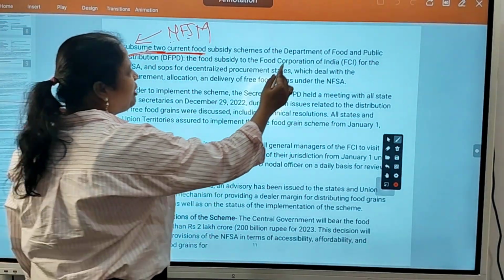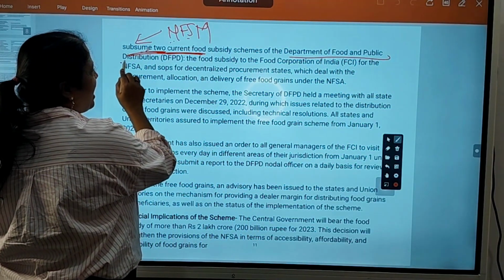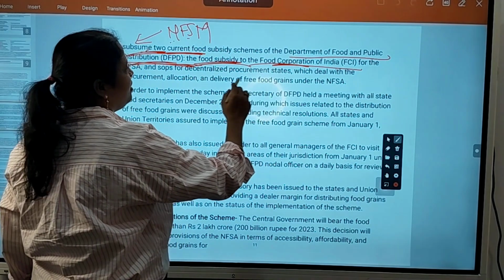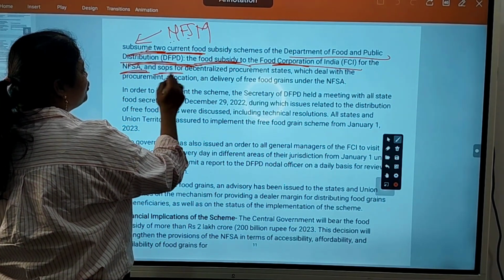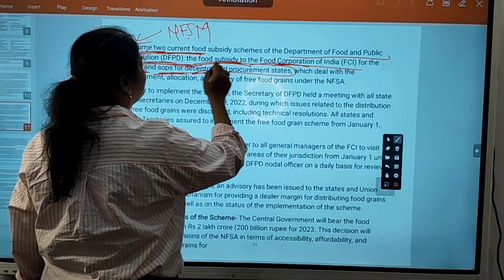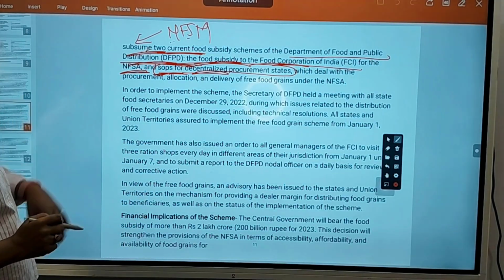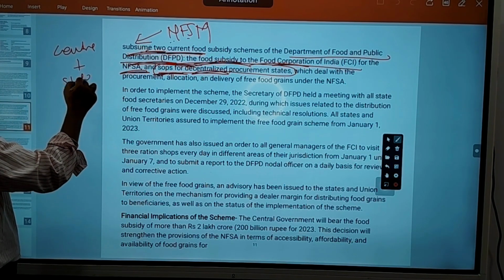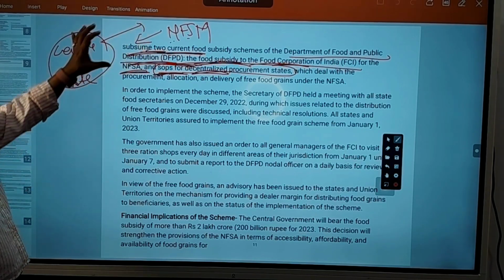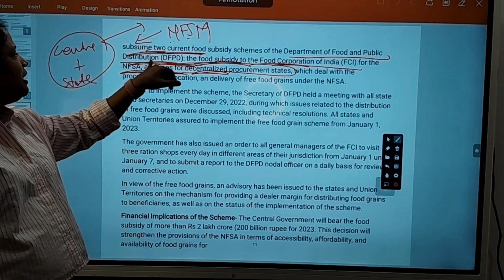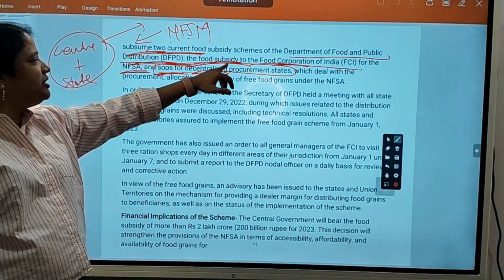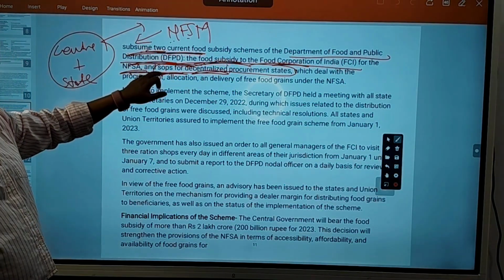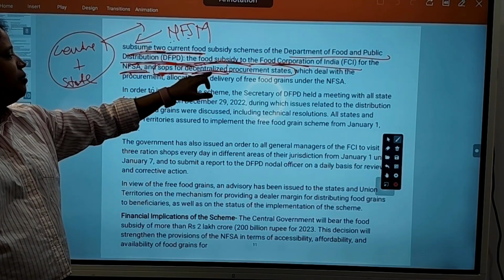They are the Department of Food and Public Distribution's food subsidy to the Food Corporation of India for the NFSA, and the scheme for decentralized procurement by states. Means center plus state schemes are subsumed for implementation of this scheme.